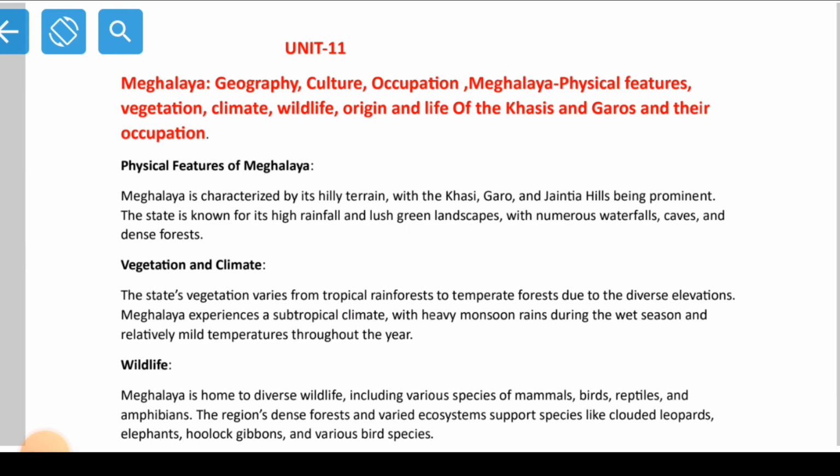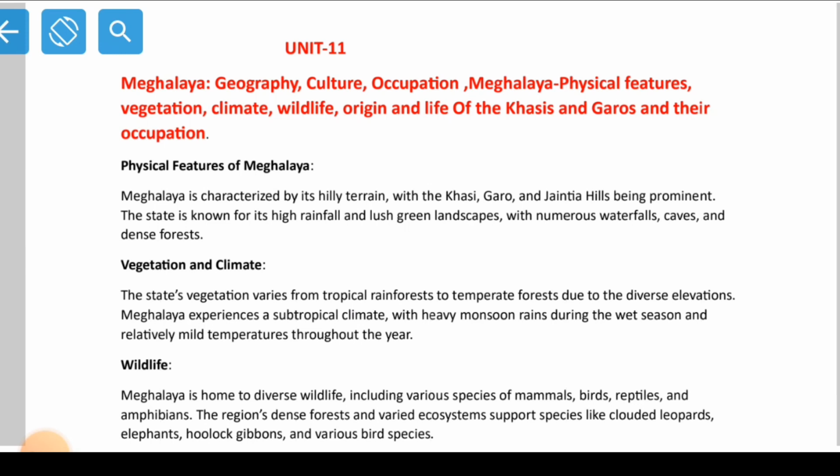Unit 11, Meghalaya: Geography, Culture, Occupation. Meghalaya: Physical Features, Vegetation, Climate, Wildlife, Origin and Life of Khasis and Garos and their occupation. So, physical features of Meghalaya. Meghalaya is characterized by its hilly terrain, with Khasi, Garo and Jaintia being prominent. The state is known for its high rainfall and lush green landscapes with numerous waterfalls, caves and dense forest.